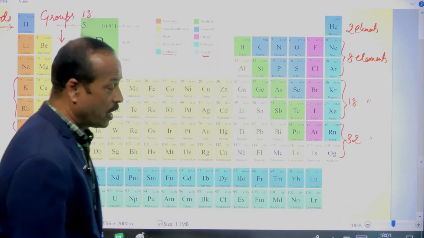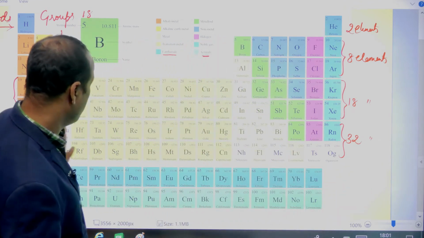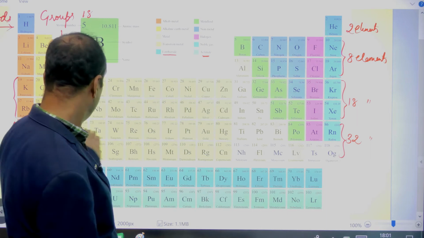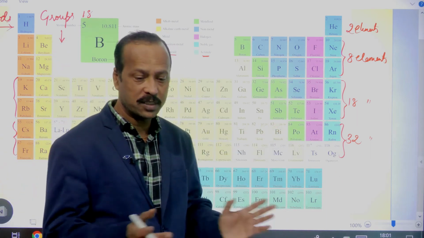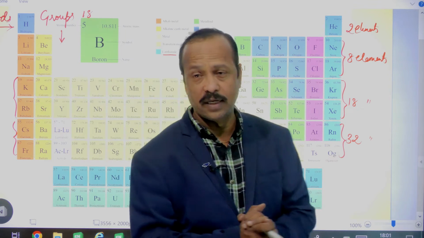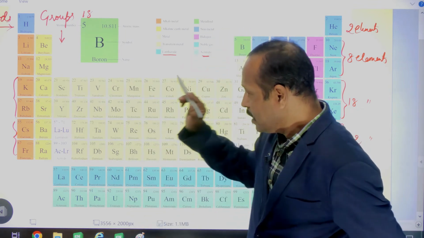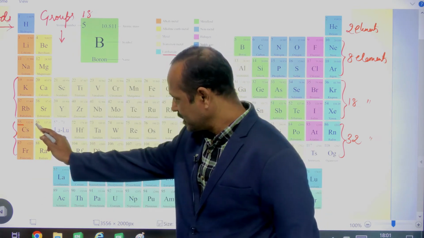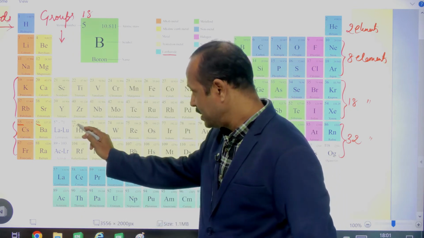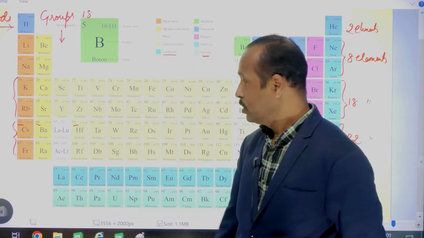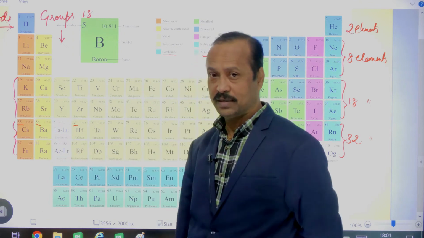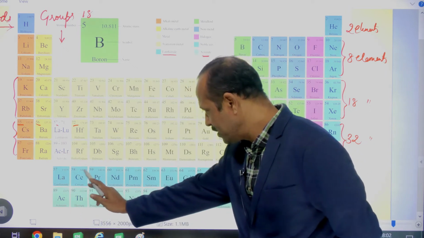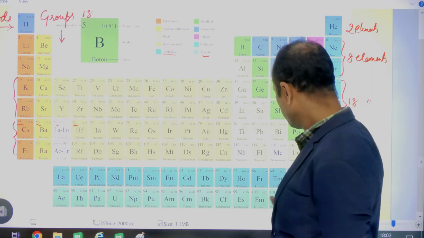Now, you can ask the question, sir, you said that only 18 vertical columns are there, but you are writing 32, how is it possible? Yes. So, students, here you see the number 55, cesium, and then you see 56, then you see 72. What is that? 72. So, 57 to 71 are missing, right. See here, 57, 58, 59, 60, up to 71.